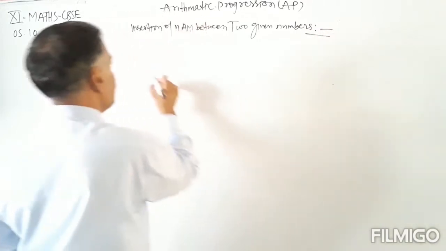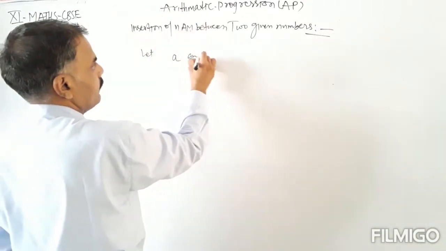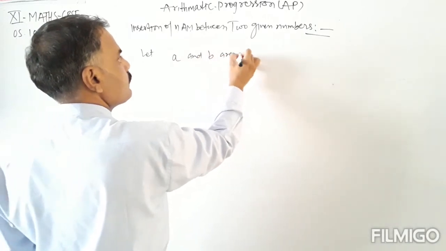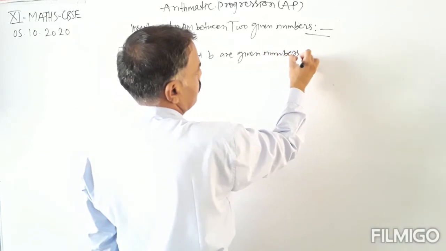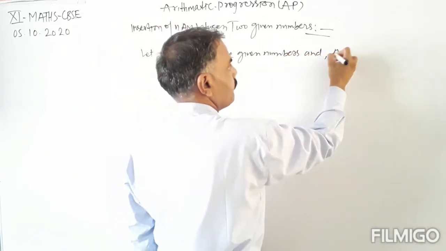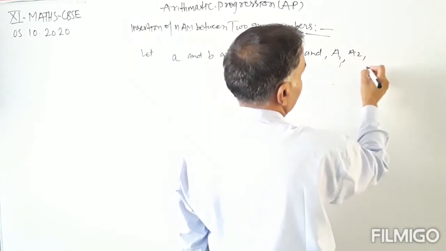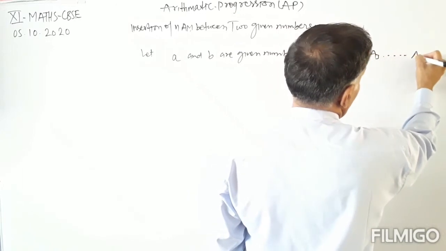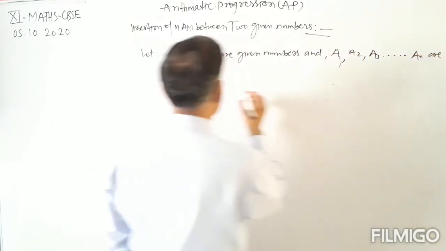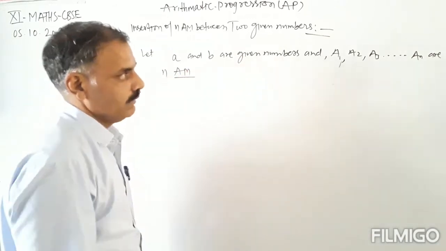Let A and B be two given numbers, and A1, A2, A3 and so on up to An are the arithmetic means.